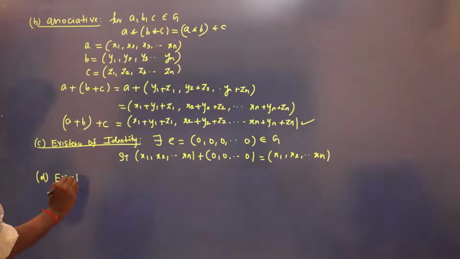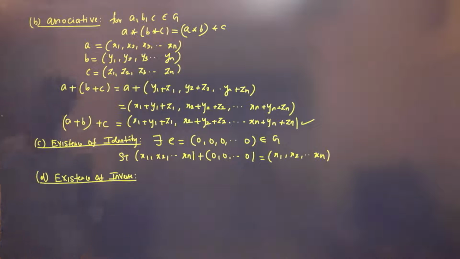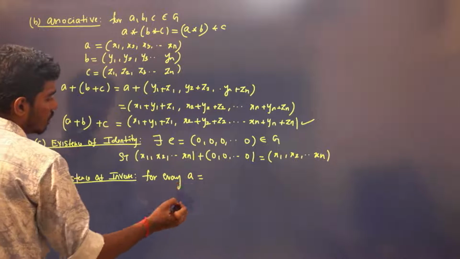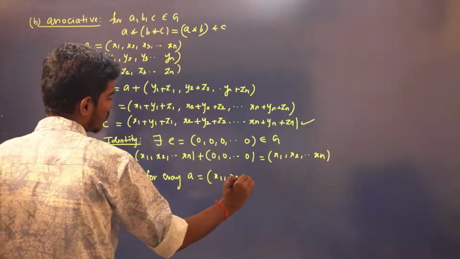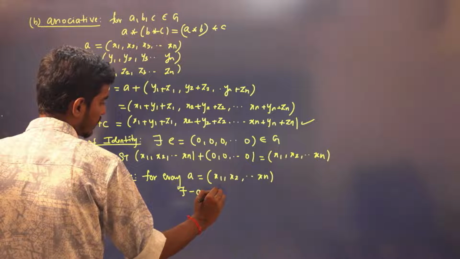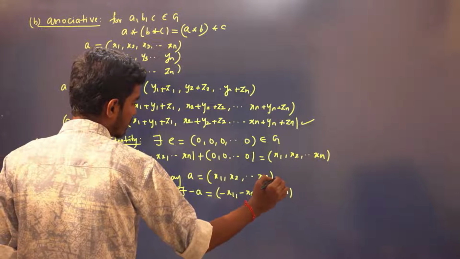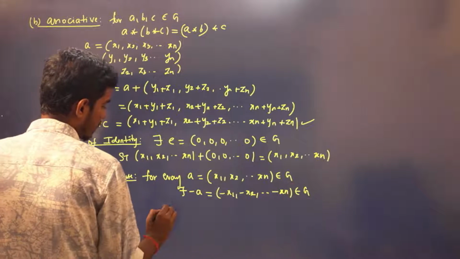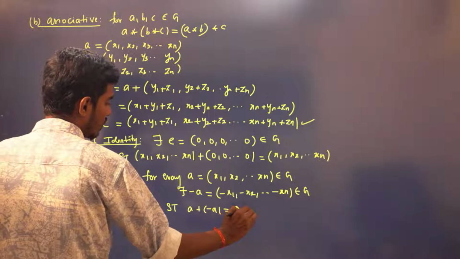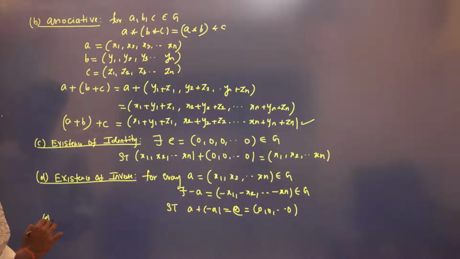Existence of inverse. For every A, an n-tuple, there exists minus A. So what is minus A? Minus x1, minus x2, and so on up to minus xn, such that A plus minus A will give you the identity element, which is a zero tuple, right? So therefore inverse also exists.